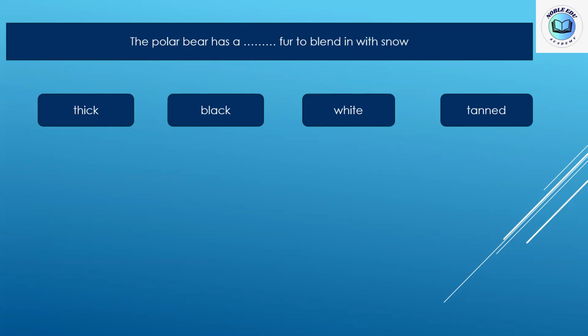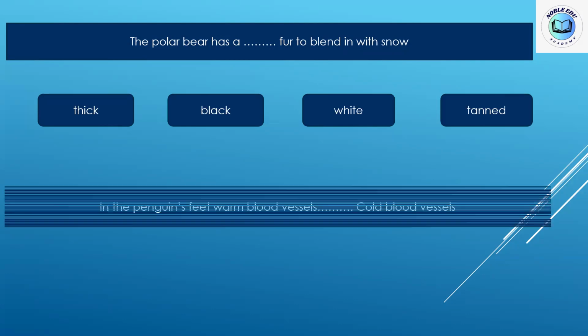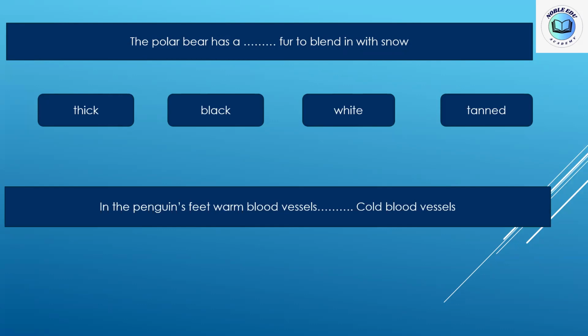Excellent. Why didn't you choose thick? So he can blend in with the snow because the snow is white. Excellent. The thick fur helps it to keep warm, but the white fur helps it to blend in with the snow. Excellent, يا نورسين. You are a very, very good student.